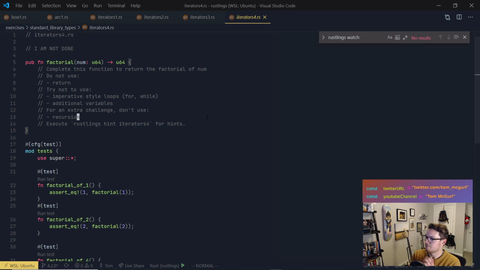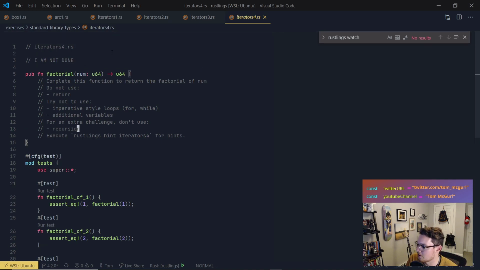But let's move on. Iterators 4, look, no instructions. Now, here's the instructions. Complete this function to return the factorial of num. Do not use return. Try not to use imperative style loops for a while. Additional variables. For an extra challenge, don't use recursion. Execute Rustlings hint, Iterators 4 for hints.